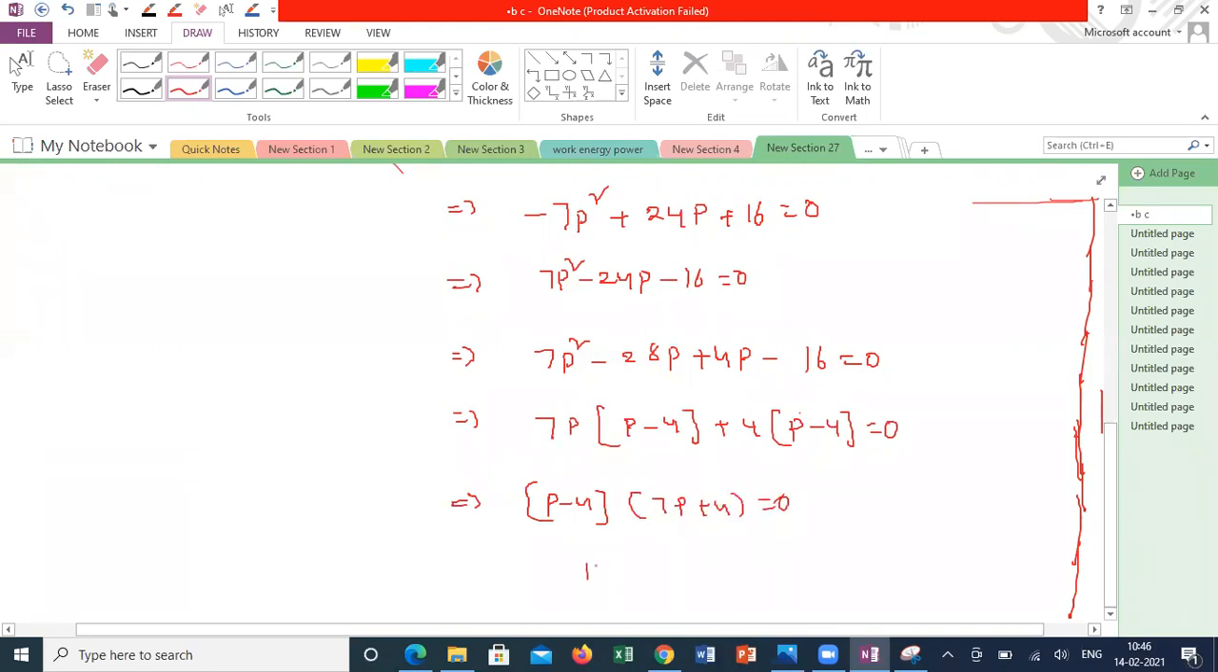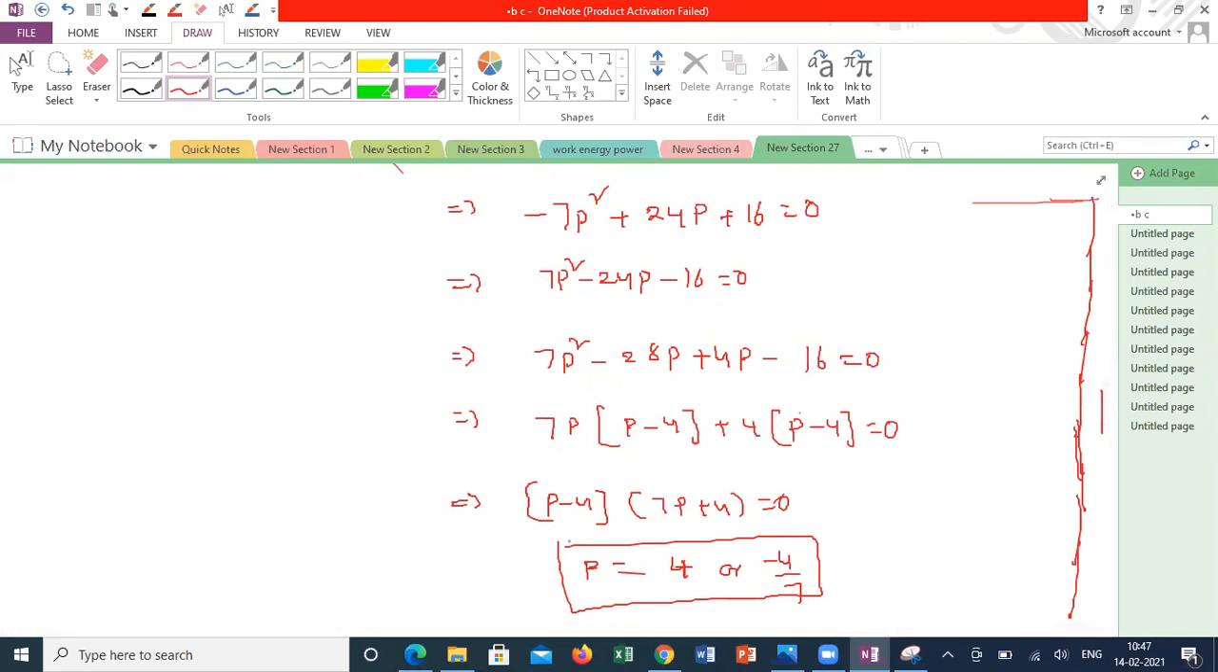So p is equal to how much? 4, and minus 4 by 7. These are the possible values for p to get the roots real and equal. So little algebra is required here to complete the multiplication of two expressions and all.